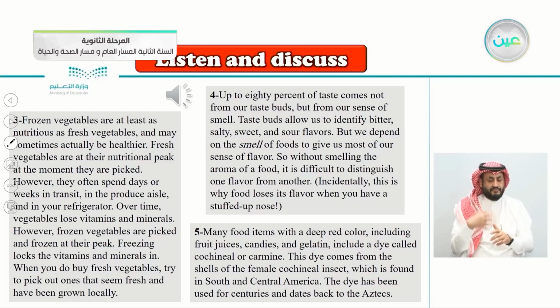5. Many food items with a deep red color, including fruit juices, candies, and gelatin, include a dye called cochineal or carmine. This dye comes from the shells of the female cochineal insect, which is found in South and Central America. The dye has been used for centuries and dates back to the Aztecs.